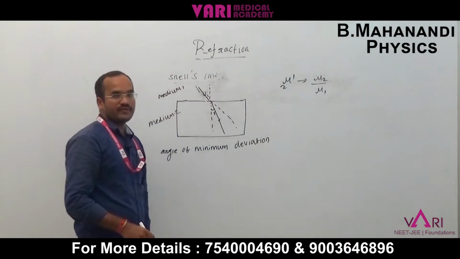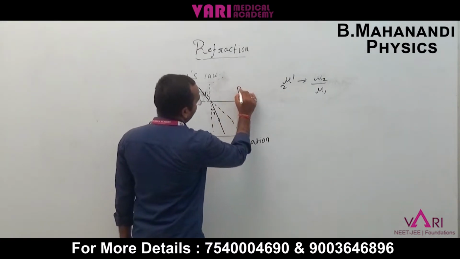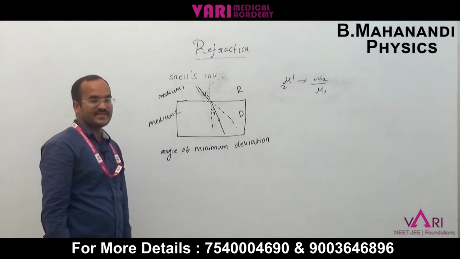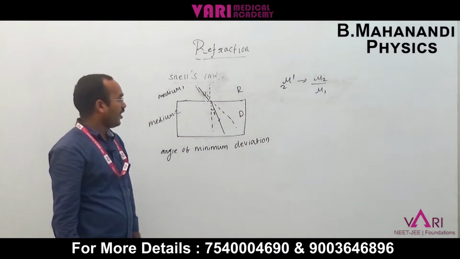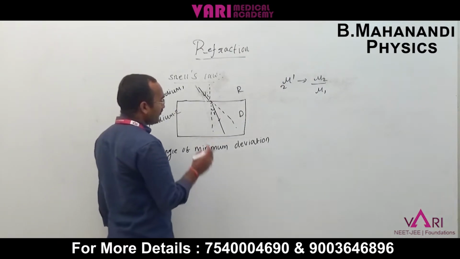Now what is the angle of minimum deviation? How can we find it? First I will consider rarer medium to denser medium. When an incident light ray passes, the angle between the incident ray path and the refracted ray path is called the angle of minimum deviation. Listen once: the incident ray path and the refraction ray, the angle between them is called the angle of minimum deviation.